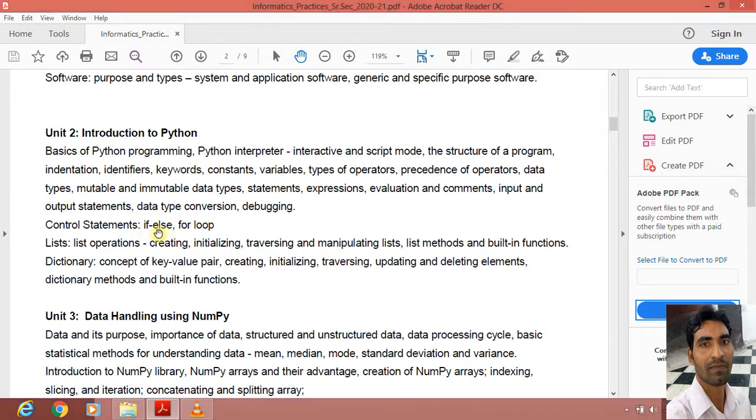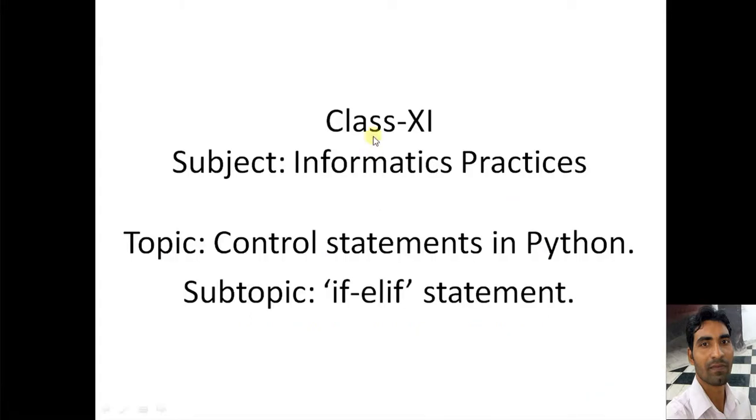This video is a review of the previous topic, so that you can recapitulate what you had learned in the last video in the month of June. So students, kindly watch this video carefully and recapitulate yourself to revise the last topic, so that you can get ready for the next topic, that is for loop, and this will be prepared in the next video.